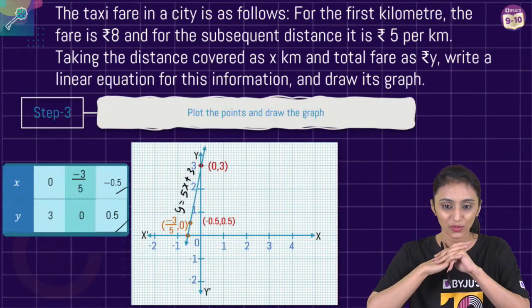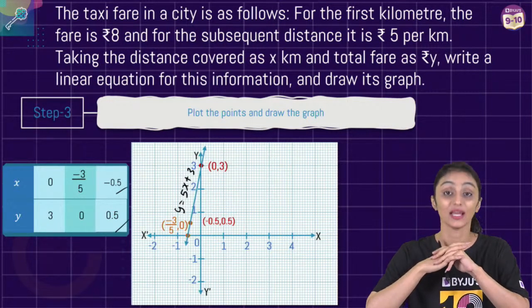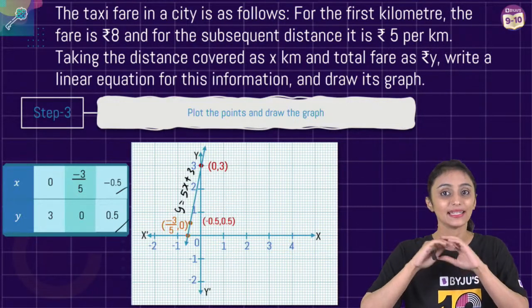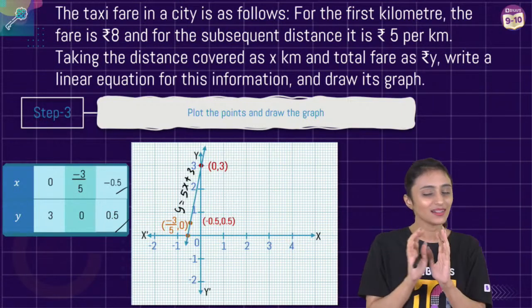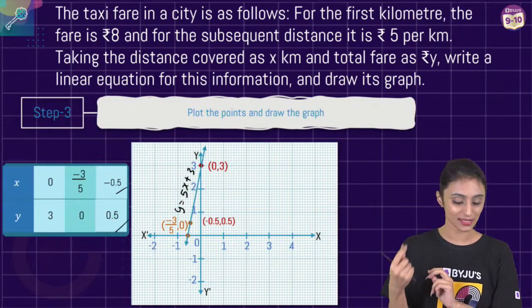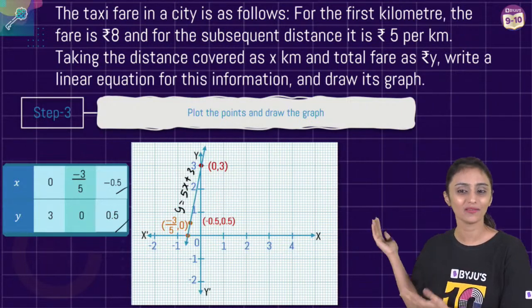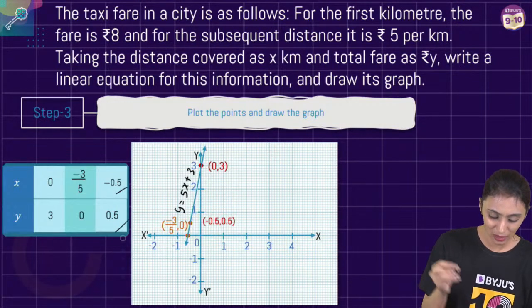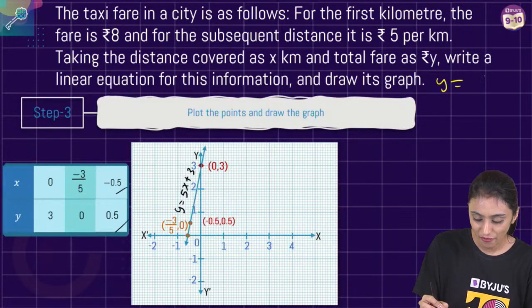Clear? Devansh, no doubt. Ma'am, you say not to take fractions. When I say not to take fractions, that does not mean taking fractions or decimals is incorrect. I'm just saying try avoiding them, because I don't want you to make any errors. You can pick other values also. This is my equation, 5x plus 3.